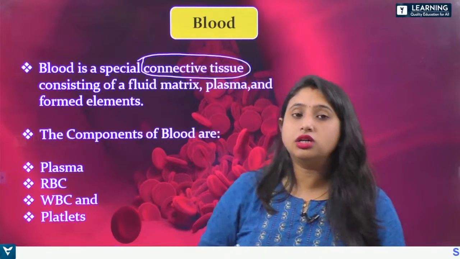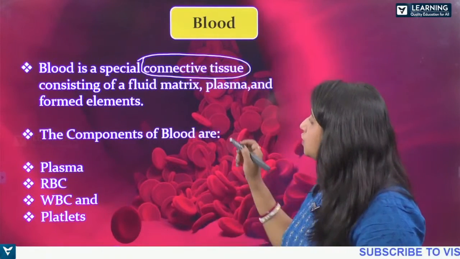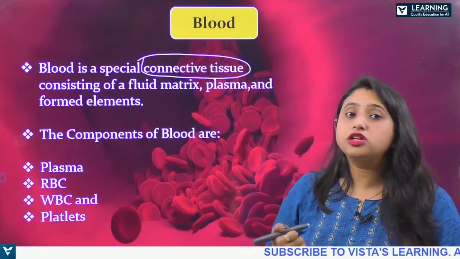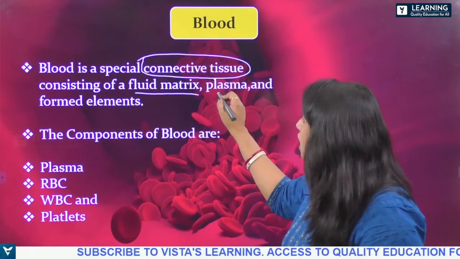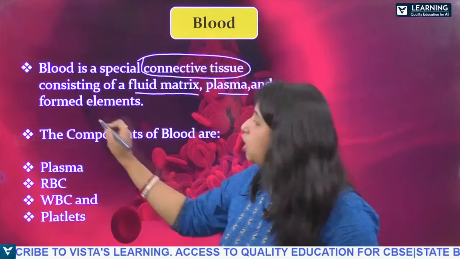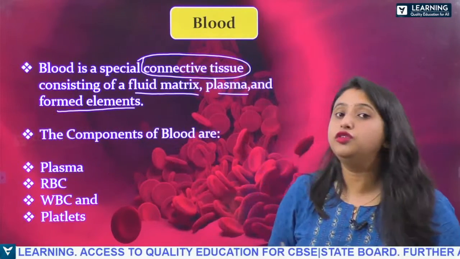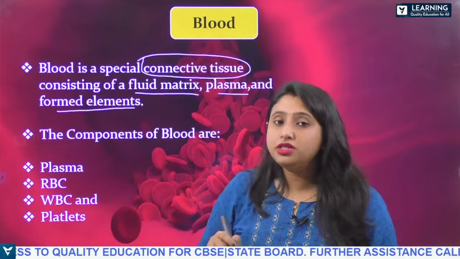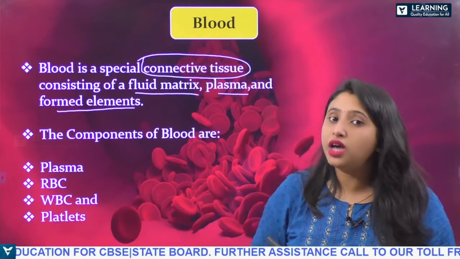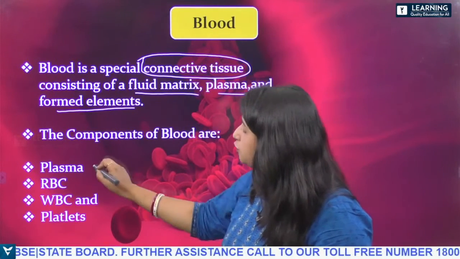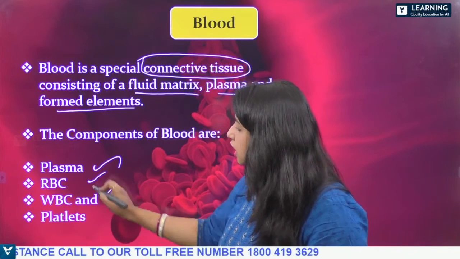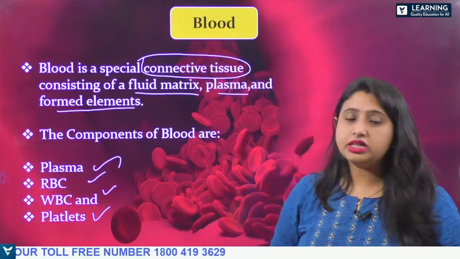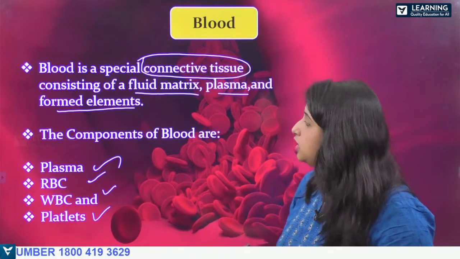These are all connective tissues that connect one part of the body to another. Blood consists of a fluid matrix, plasma, and the formed elements. You know the formed elements: RBC, WBC and platelets. So the components of blood are plasma, and then RBC, WBC and platelets.